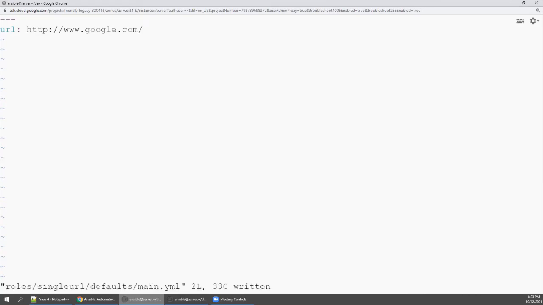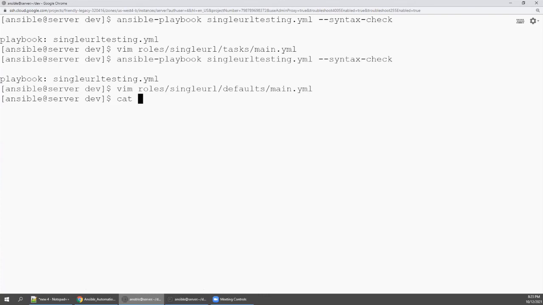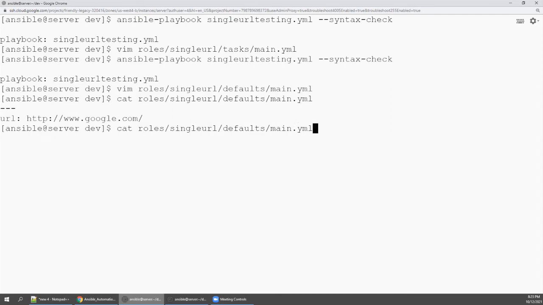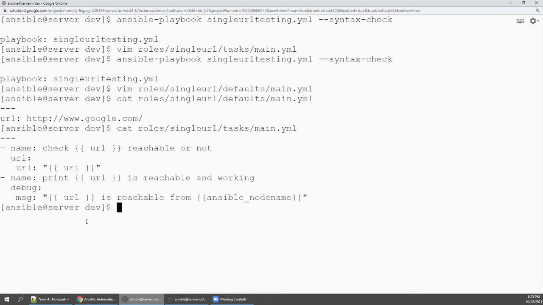Now I'm going to show you the same, roles, single URL, defaults, and main.yaml. And what is the tasks main.yaml? The same as what we typed.